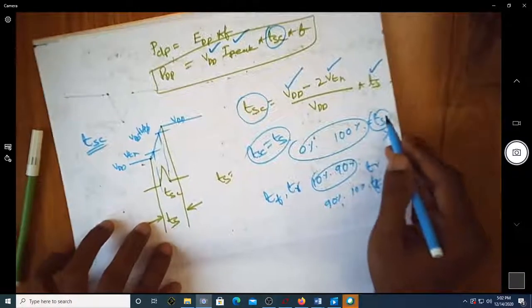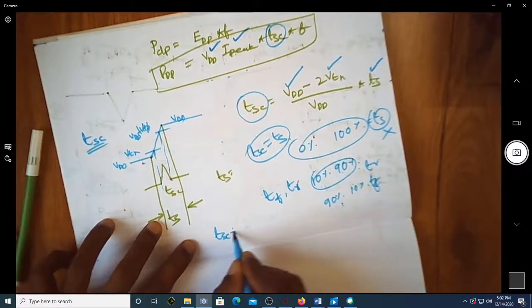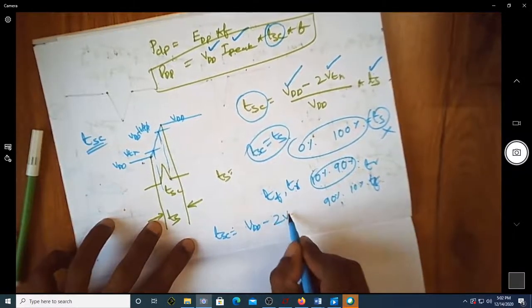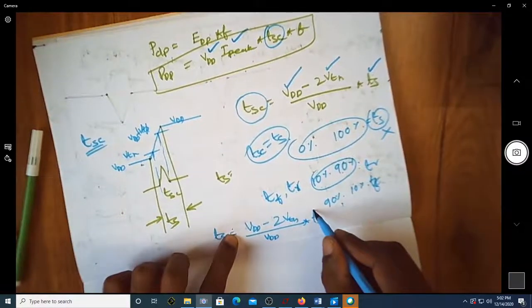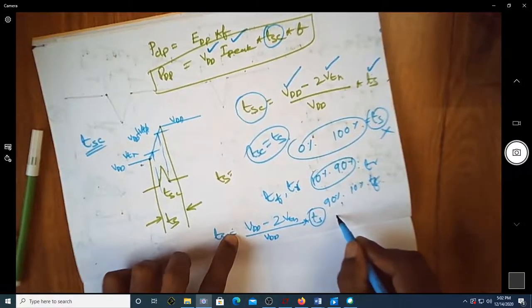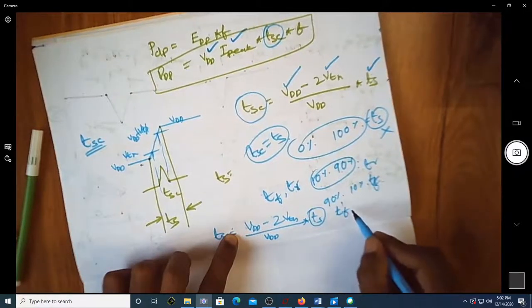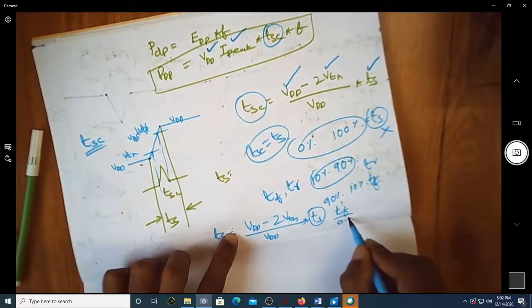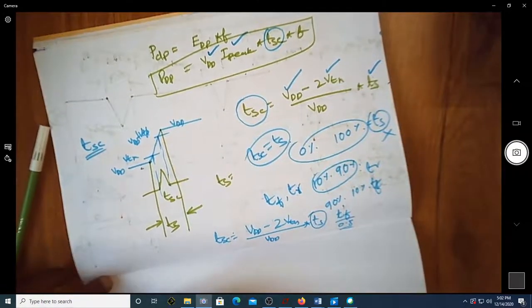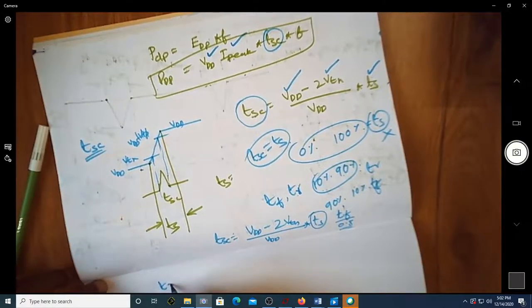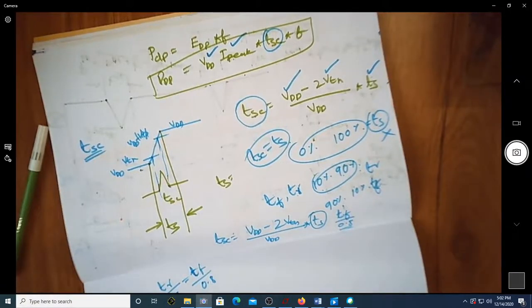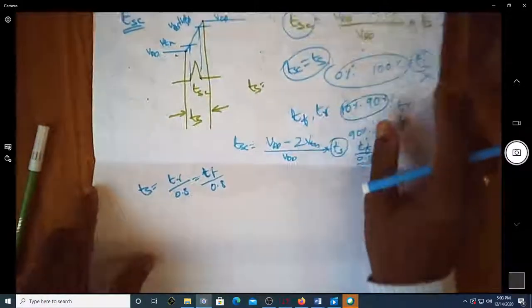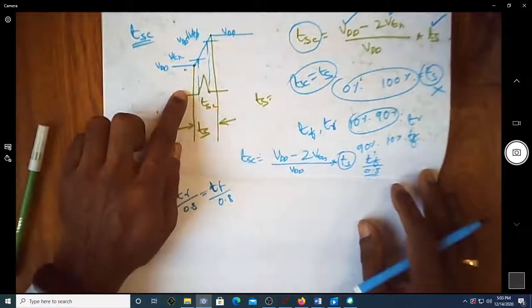So instead of writing TSC as VDD minus 2 VTH by VDD into TS, you replace this TS by rise time or fall time divided by 0.8. So TS is now equal to TR by 0.8 or TF by 0.8.